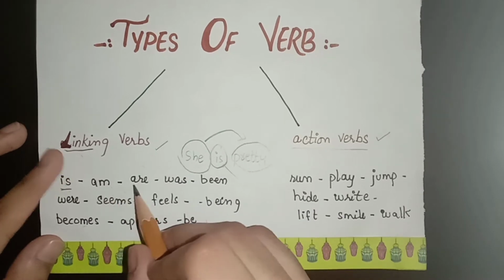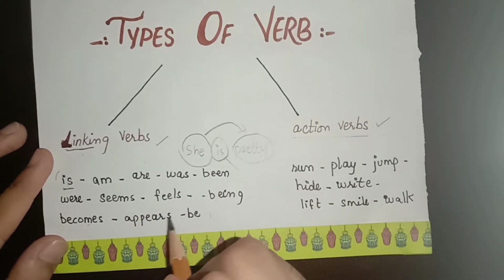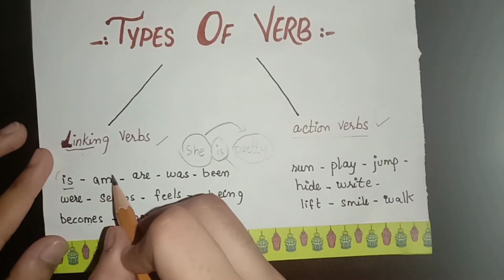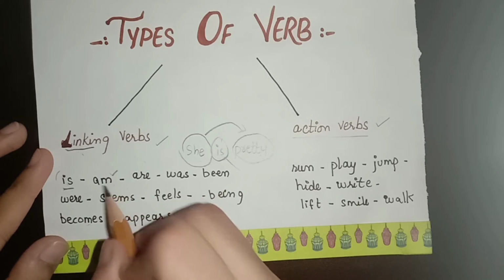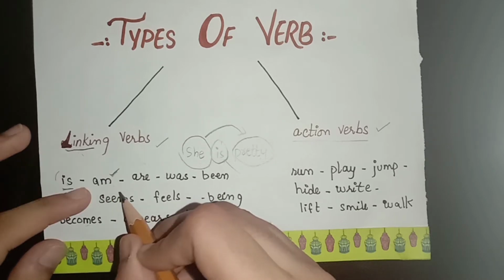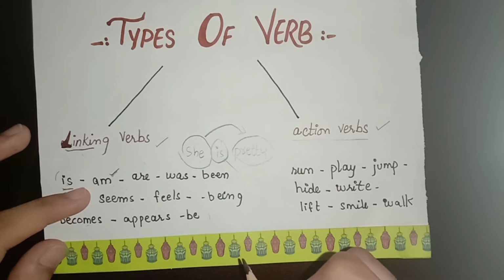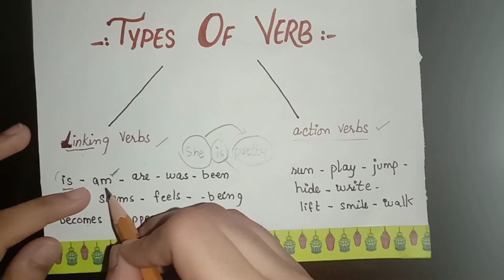In the same manner, we can also use the rest of the words in our sentences. Like if I say, I am busy. So, what word is connecting I and busy? Am. So, am is the linking verb.